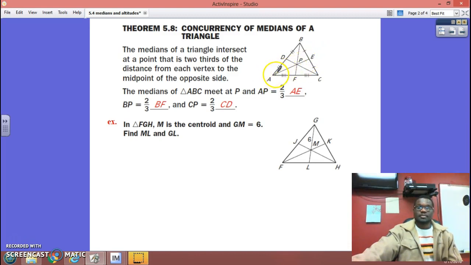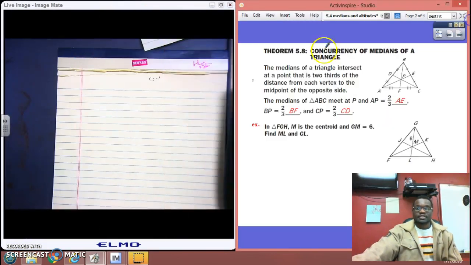A lot of mistakes that people make is they say this equals 2/3 of that second part. No, it's AP equals 2/3 of AE. BP equals 2/3 of BF. CP equals 2/3 of CD, as what is stated right here. So with that in mind, let's take a look at this example right here at the bottom.